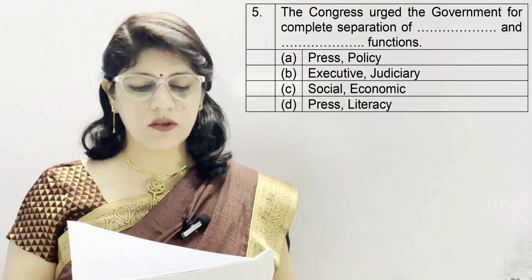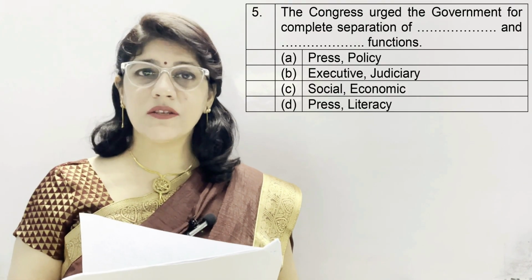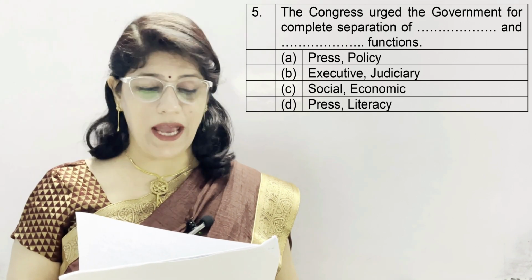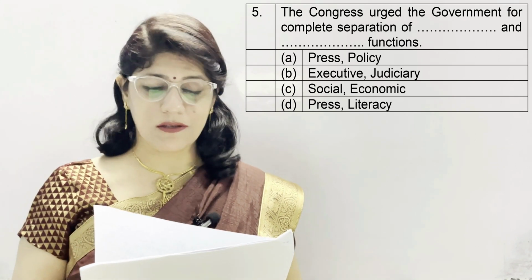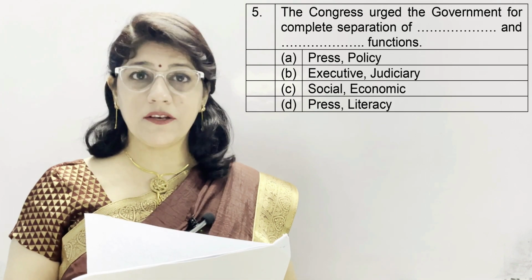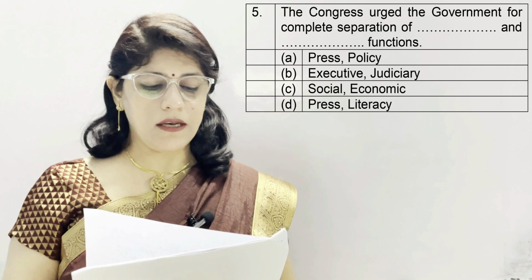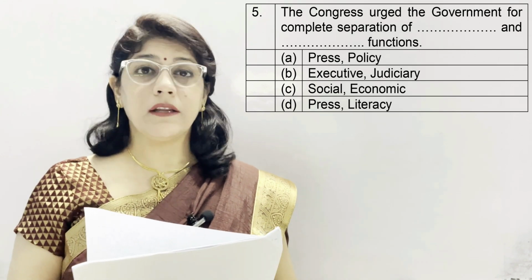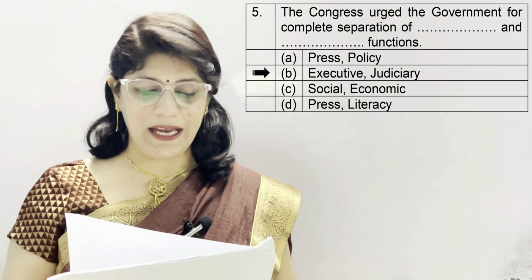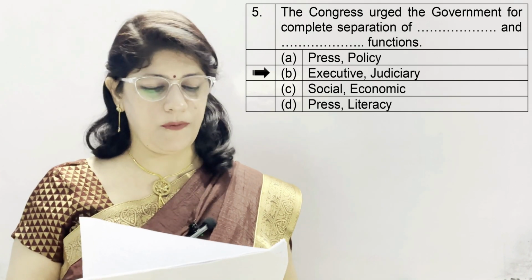Question number 5. The Congress urged the government for complete separation of dash and dash functions. A. Press and policy, B. Executive and judiciary, C. Social and economic, and D. Press and literacy. And the correct option is B, which is executive and judiciary.